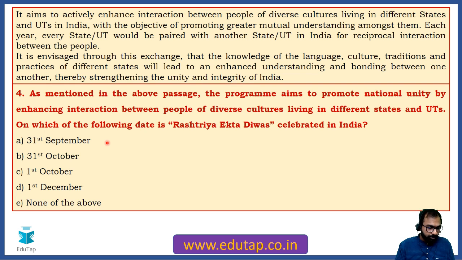Please tell me. Abhijit says 31st October. Dhanu says B. Vanka says B. Anupam also says B. Swapnil B. Akshay says he doesn't know. Raj says B. Ashish says B. Pari says 1st October. Okay. Yeah, most of you have got it correct. The correct answer is 31st October.